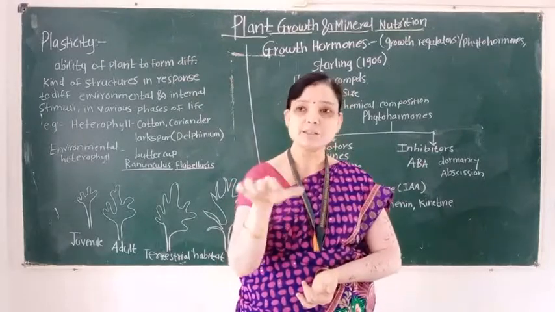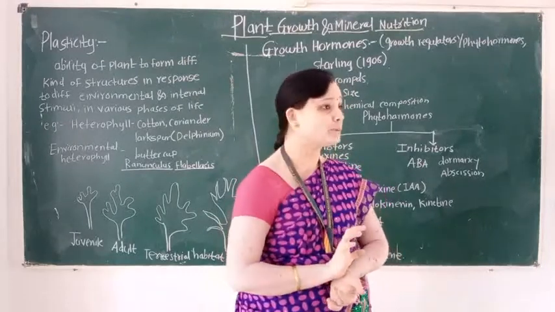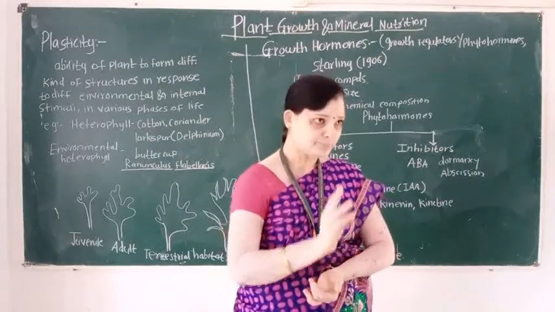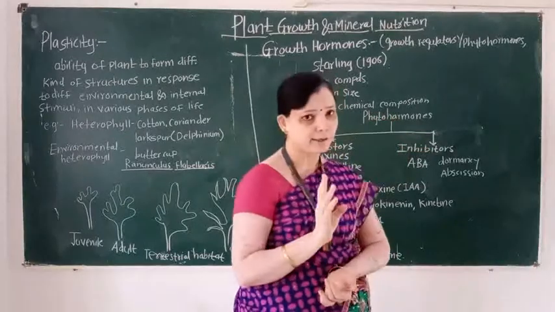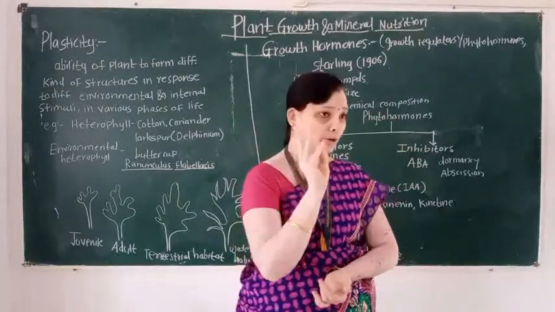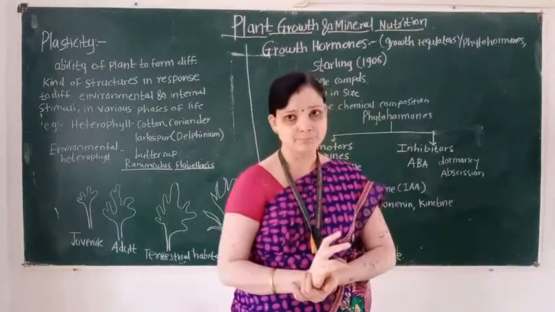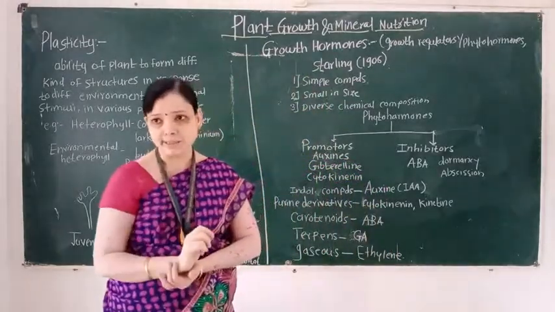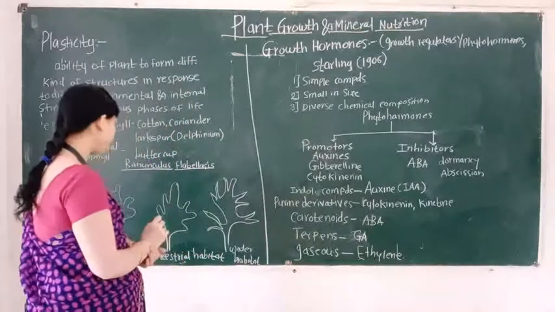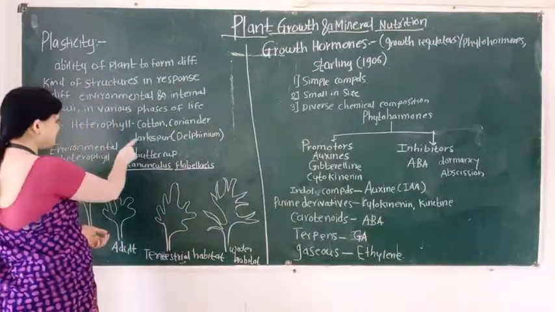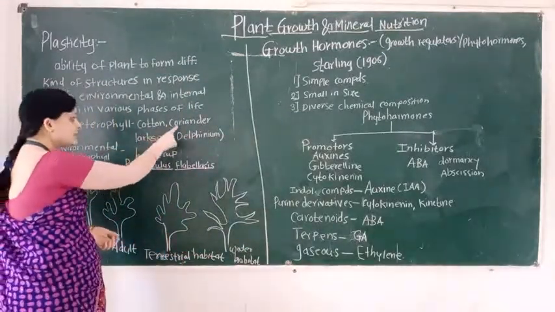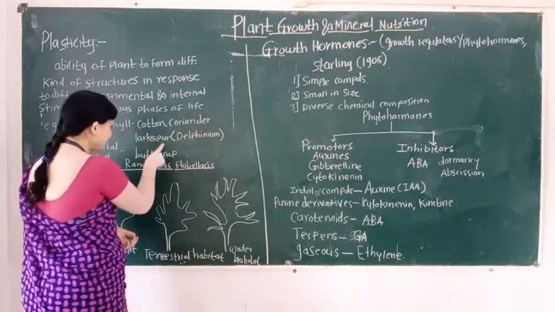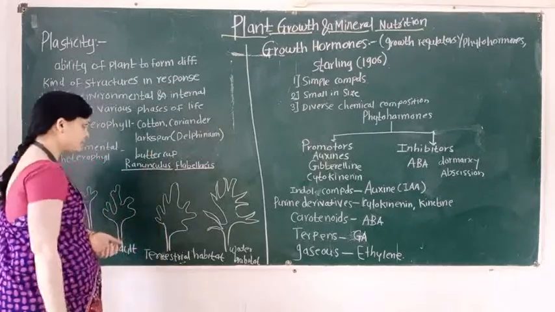This condition is known as heterophylly. Heterophylly is seen in, first, cotton, second, coriander, and third, larkspur.